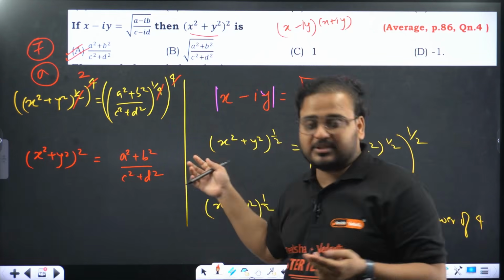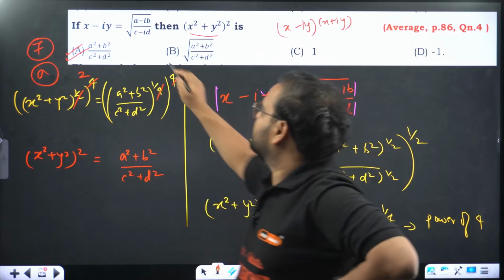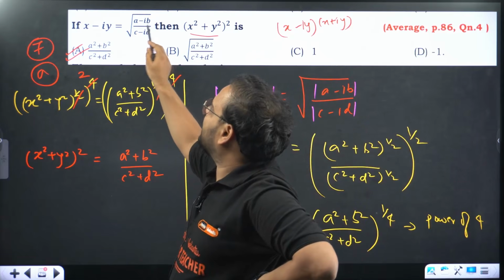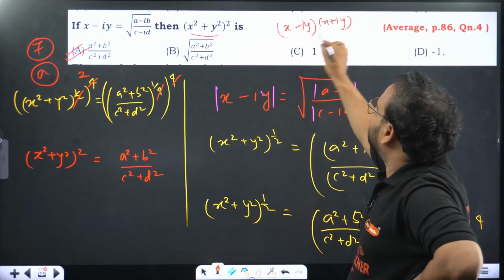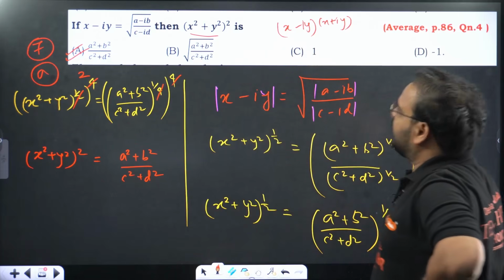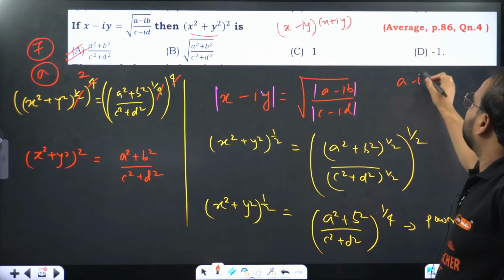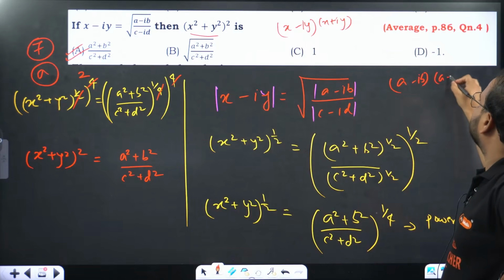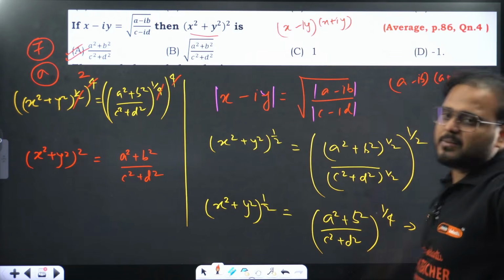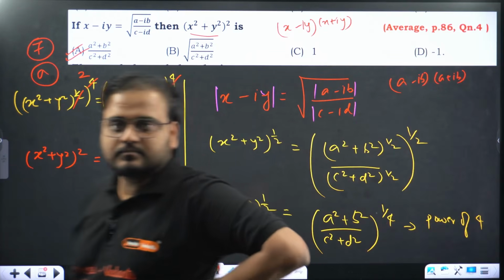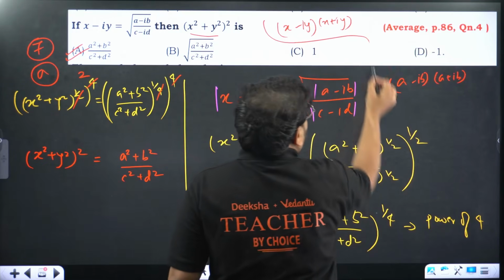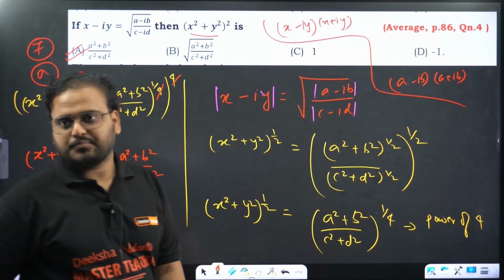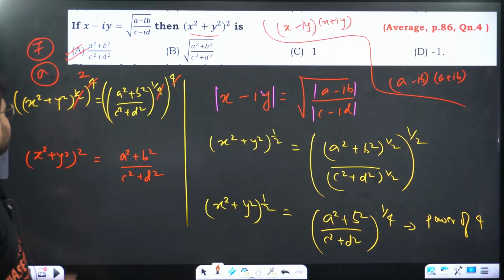If you want to go with the method of conjugate, over here you'll have x square, y square, a square and b square, c square and d square. Because if you go x minus iy, x plus iy, a minus ib into a plus ib will become a square plus b square inside the root. This is method 2 I'm talking about. Correct? Answer is option A.